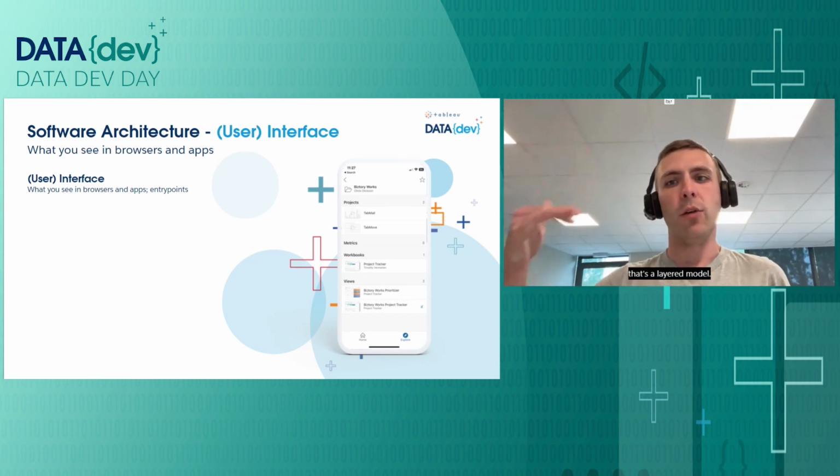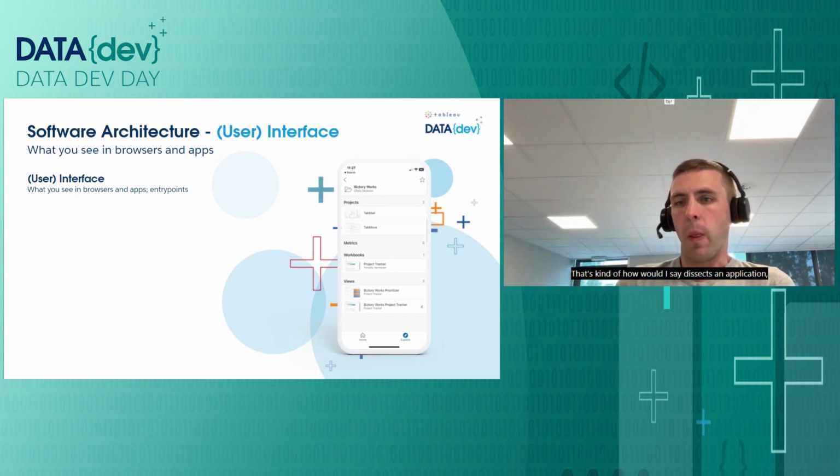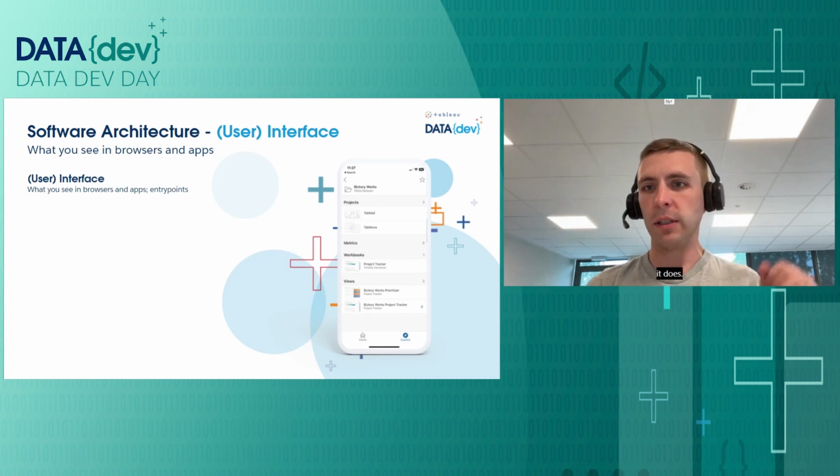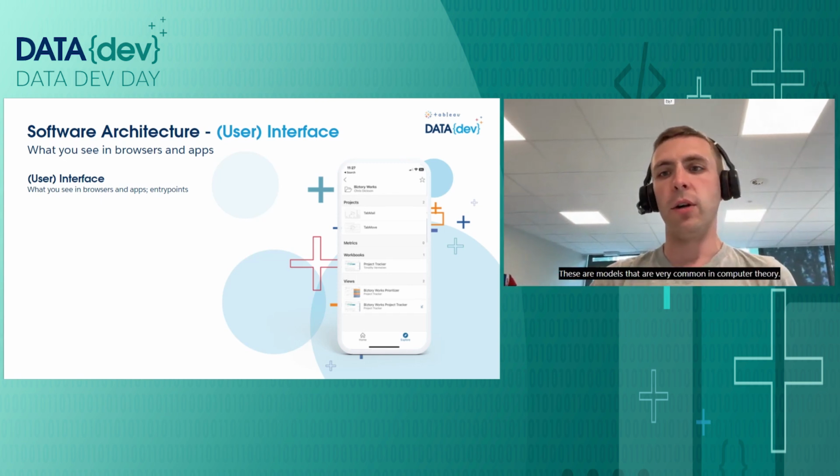That's a layered model that dissects an application, if you will, and describes the different layers of an application, and those layers together enable the application to do what it does.